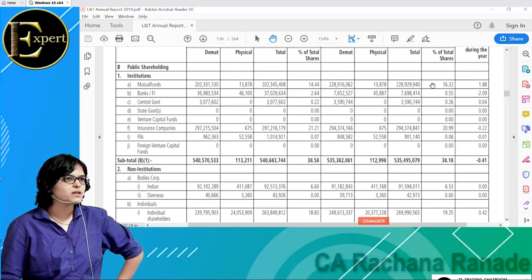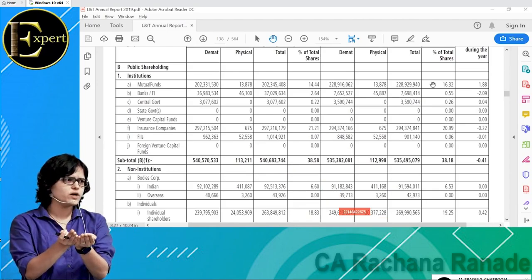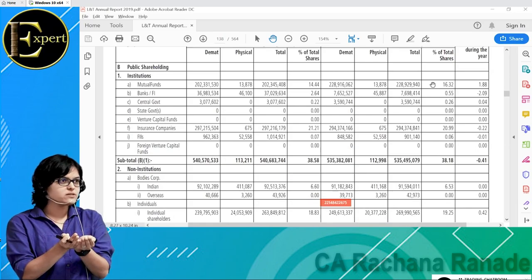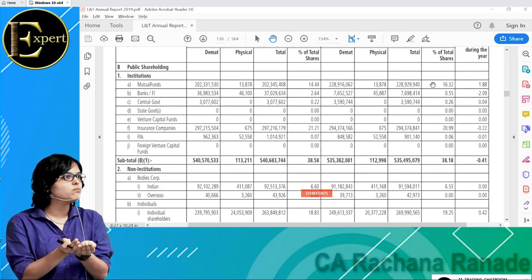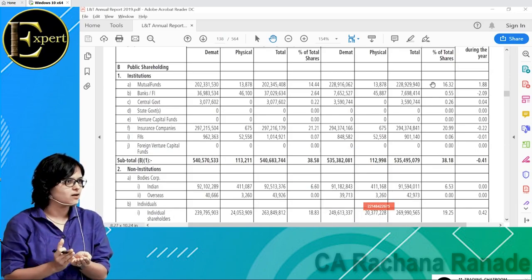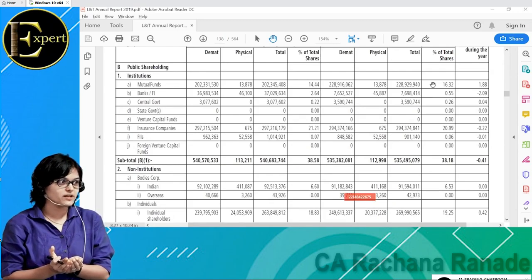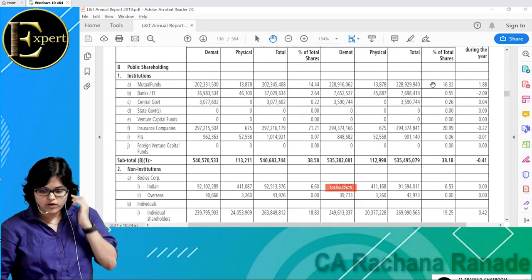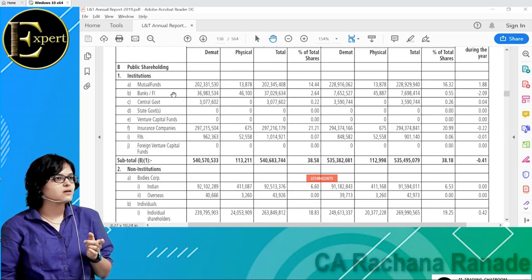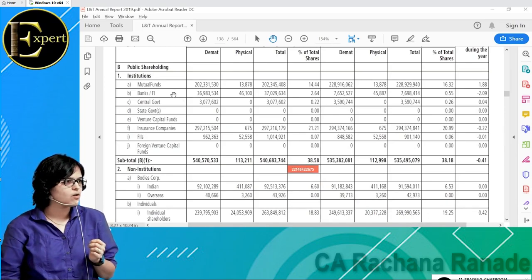Now if I talk about banks, all mutual funds. All means what? SBI mutual fund, DSP BlackRock mutual fund, Kotak mutual fund. There are so many mutual funds now. All these mutual funds put together, they are investing 16% of L&T.